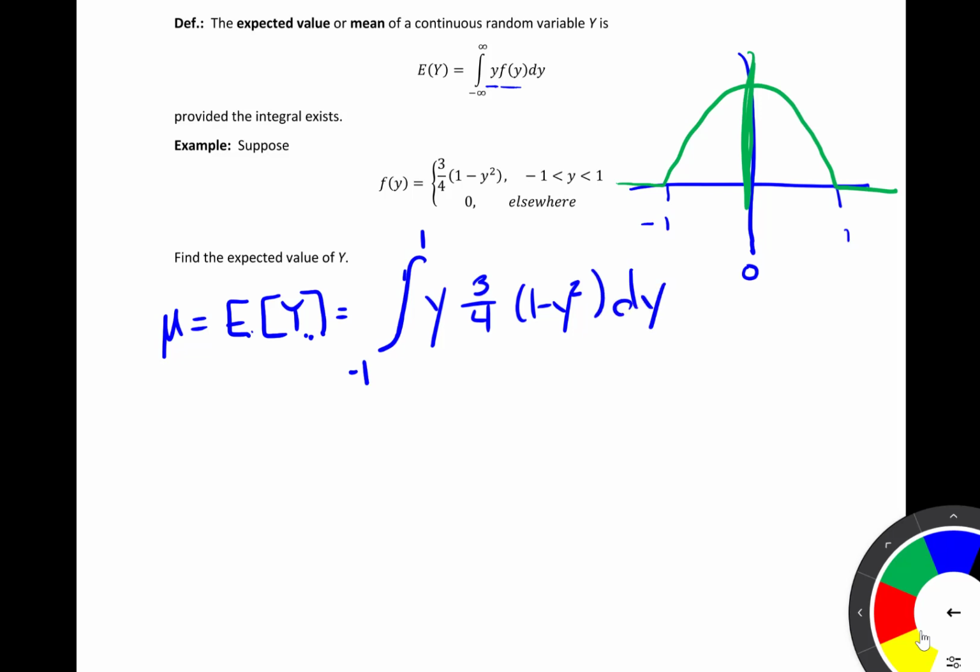And again, we've worked with this example several times, so we pretty much have already done this integral. And if you continue to work that, you should find that that is 0. So again, for this example, our expected value is equal to 0. And if you have any trouble with that integration, let me know, but very similar to the previous problems that we looked at.